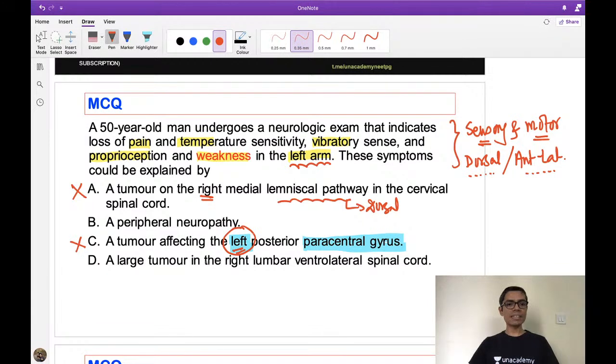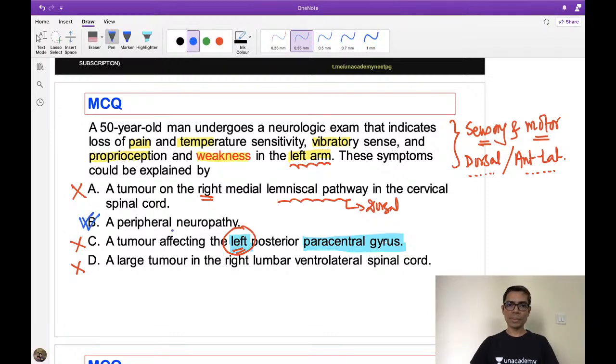Third, D, a large tumor in the right lumbar ventrolateral spinal cord. It will also not explain the symptoms, because here the involvement is the left arm region. So what is remaining? Remaining is only and only peripheral neuropathy.